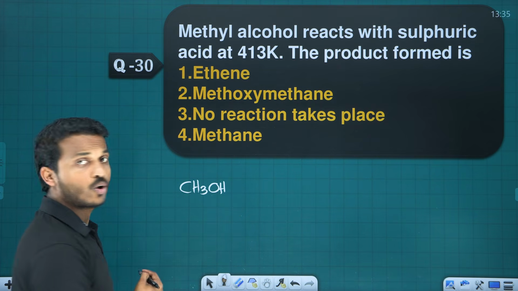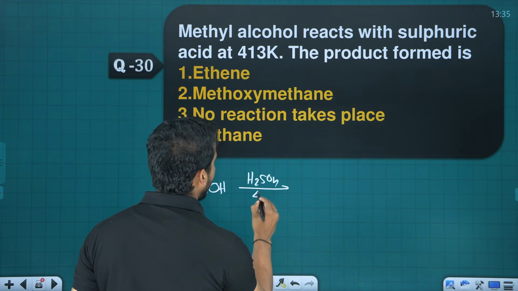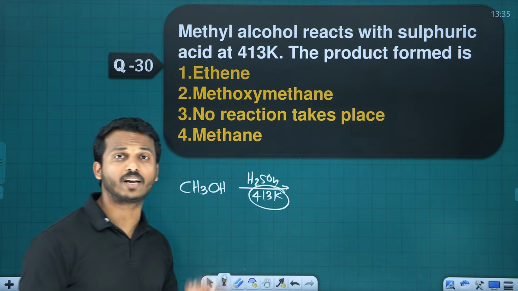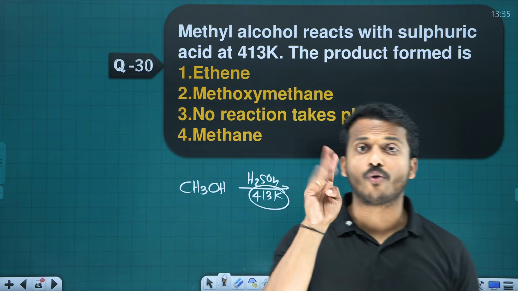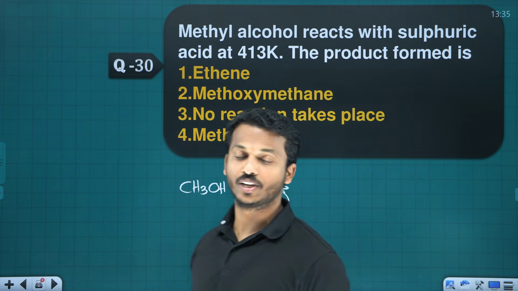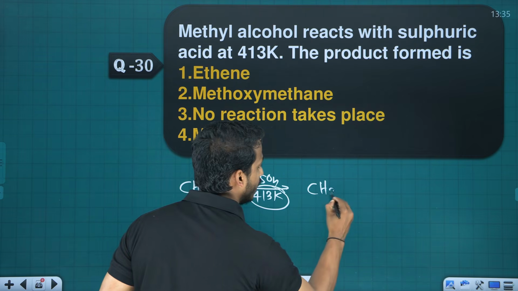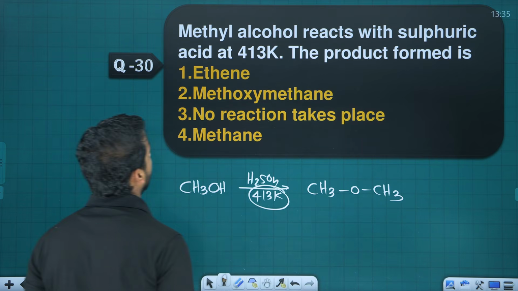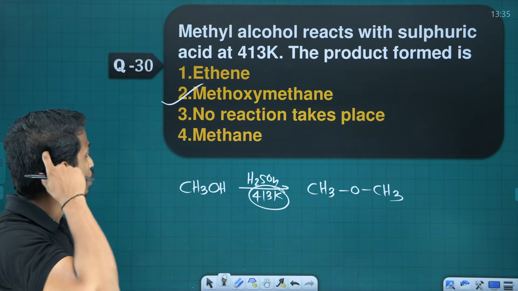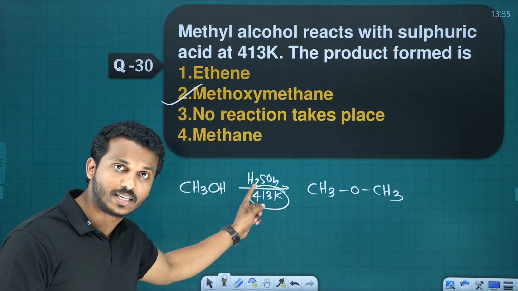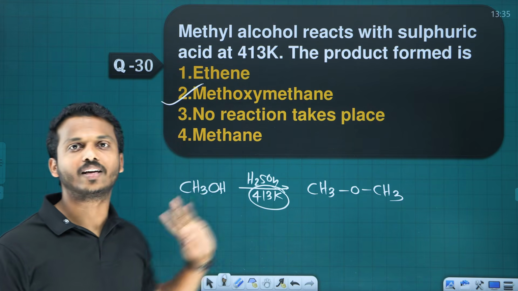Next one, methyl alcohol reacts with, what is methyl alcohol? CH3OH. Methyl alcohol reacts with sulfuric acid, H2SO4, at 413 Kelvin. Please remember, dear, 413 Kelvin. We know alcohol when heated with the acid at 443 Kelvin undergoes dehydration. But at 413 Kelvin, it forms ether. If you use methanol, it will give the ether, that is methoxymethane. If you use ethanol, you will get ethoxyethane like that. So be careful. Alcohol when heated with the acid at 443 Kelvin, dehydration. At 413 Kelvin, ether formation.